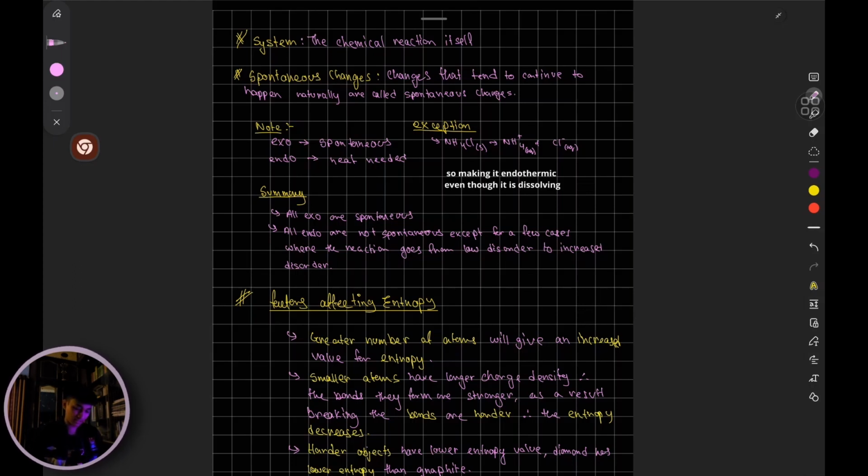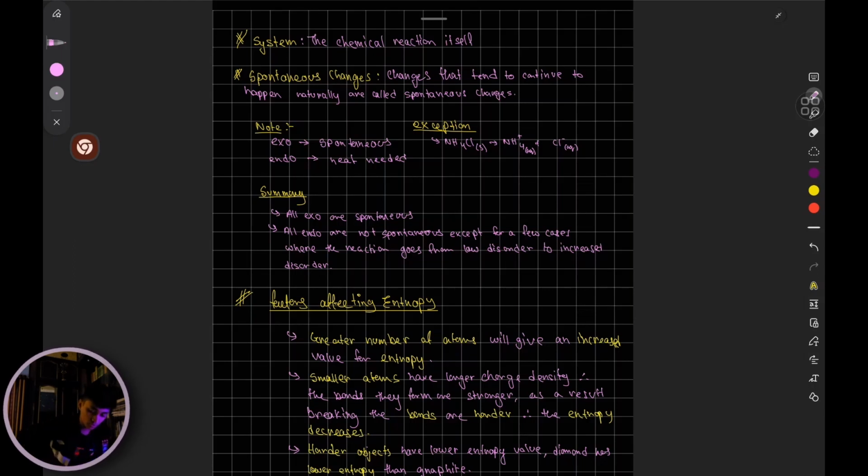So it's not necessary that all exothermic reactions have an increase in entropy, or that all endothermic reactions have an increase in entropy as well. There are certain distinctions and exceptions, which is why we cannot categorize them into all increase in entropy or all decrease in entropy just based on whether it's an exothermic or endothermic process.